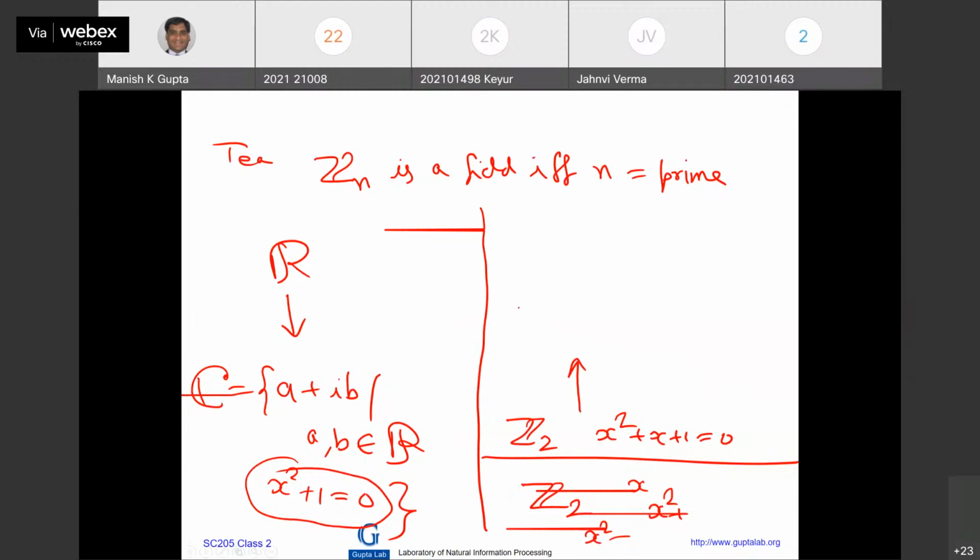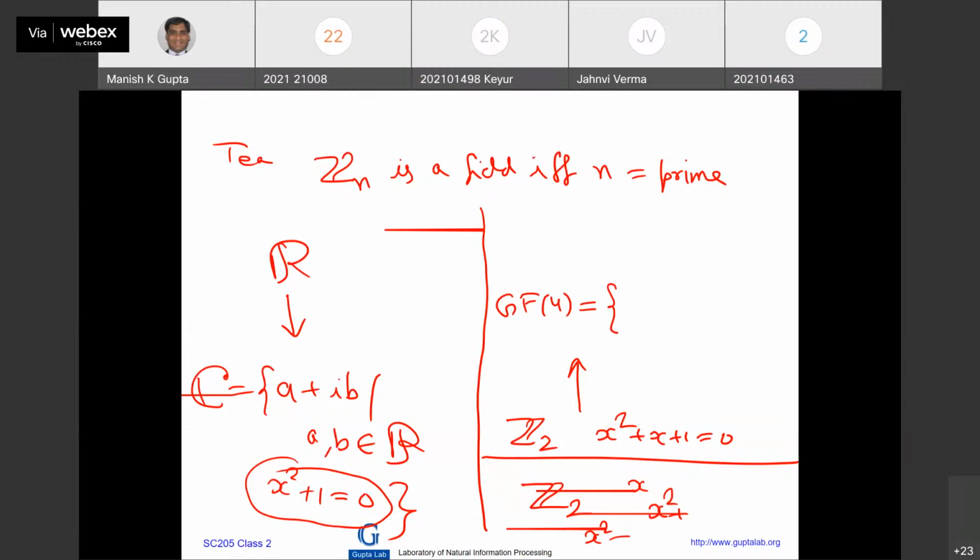Okay, and I am going to construct a field. I will denote it by GF4. GF stands for Galois field. Okay, Évariste Galois, who invented these things. Galois field with 4 number of elements.